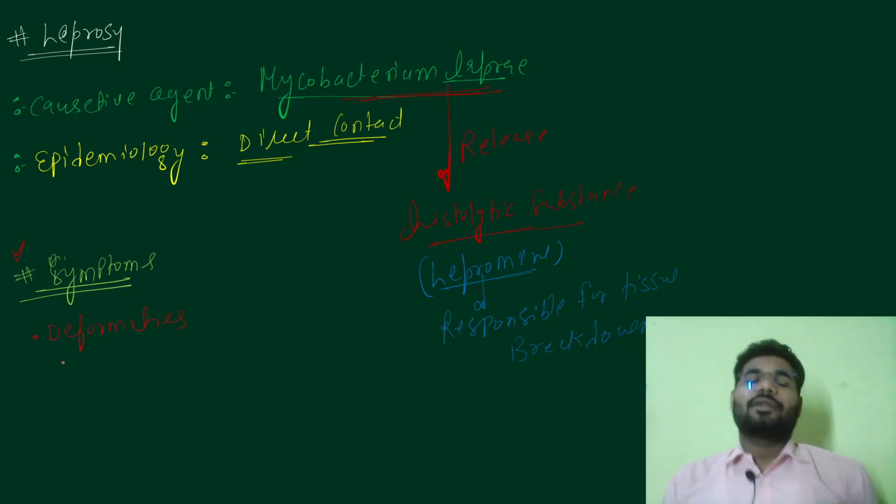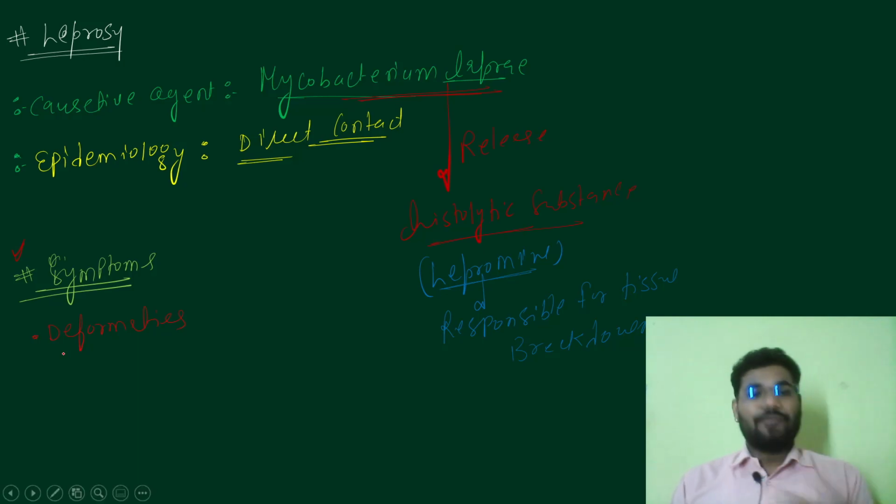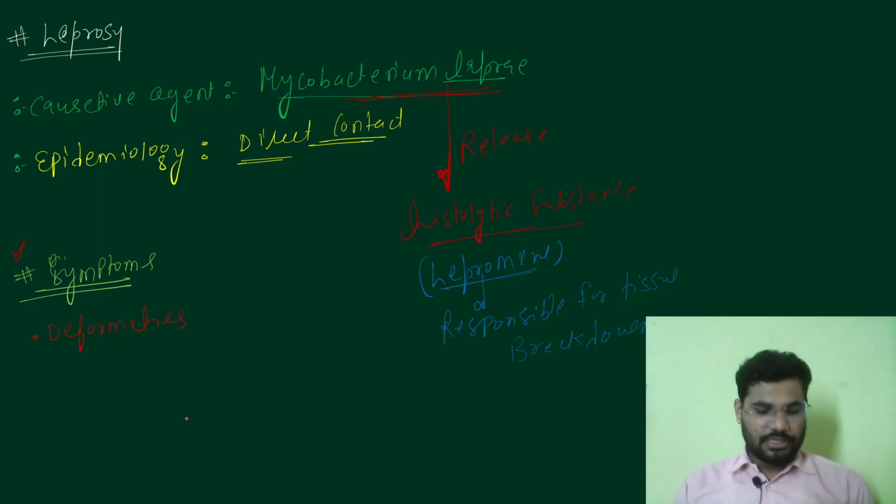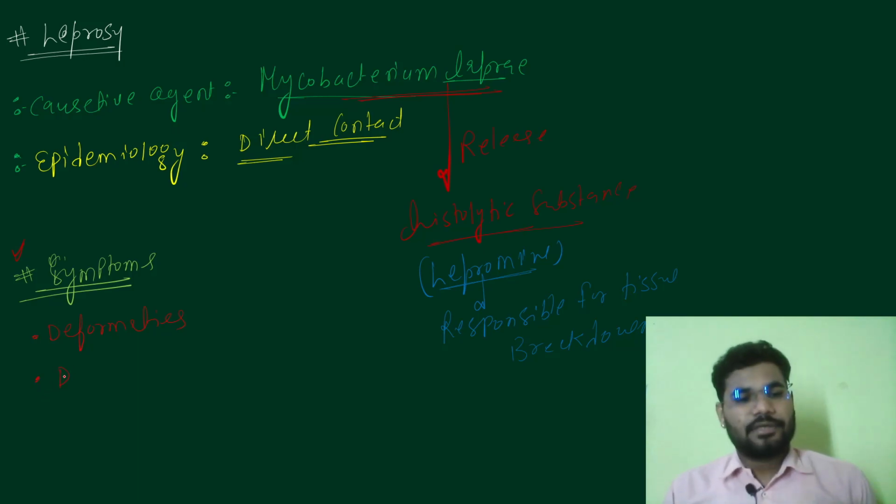Apart from this, loss of pigment from the skin is also there. It is also called dyspigmentation. Or rather it causes discoloration of the skin, discoloration of pigment. So those are the symptoms.